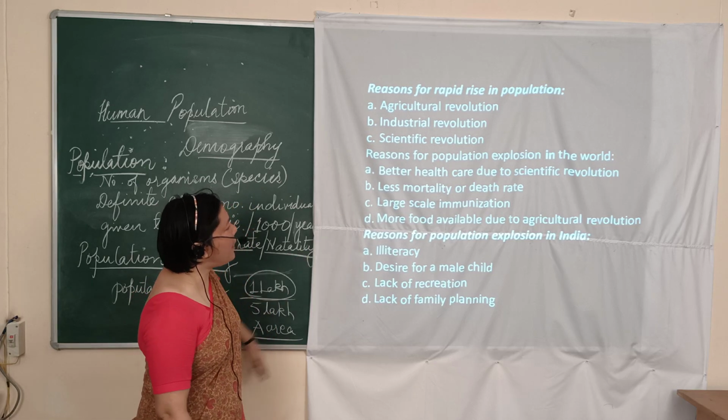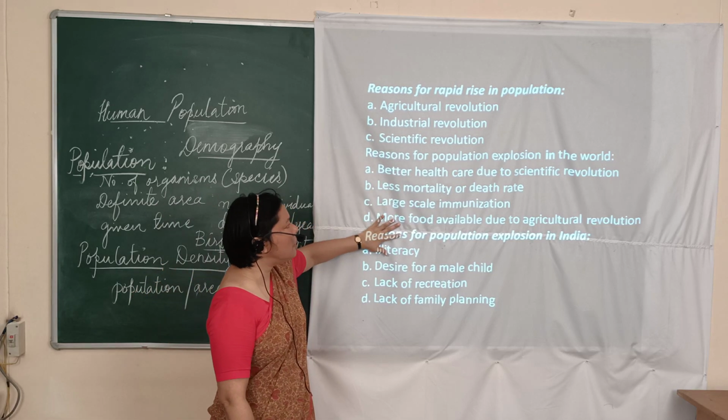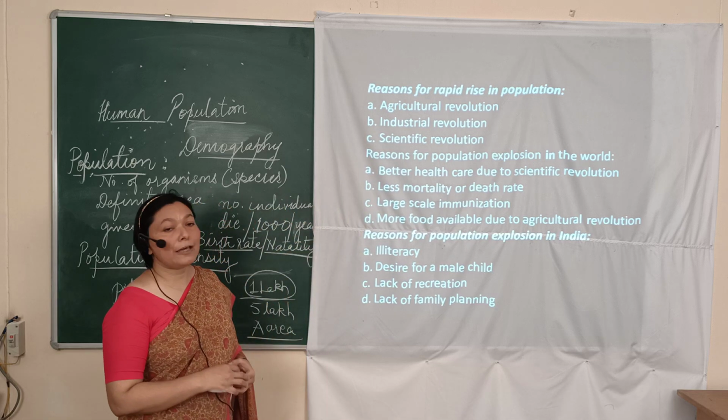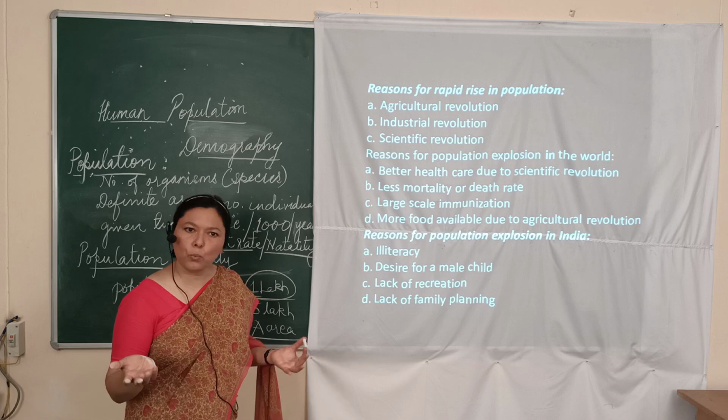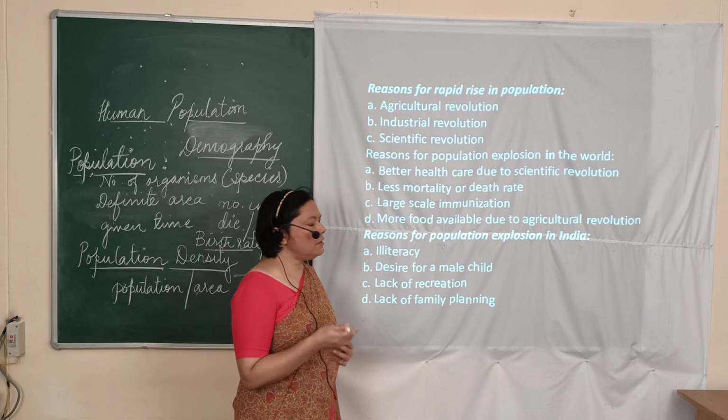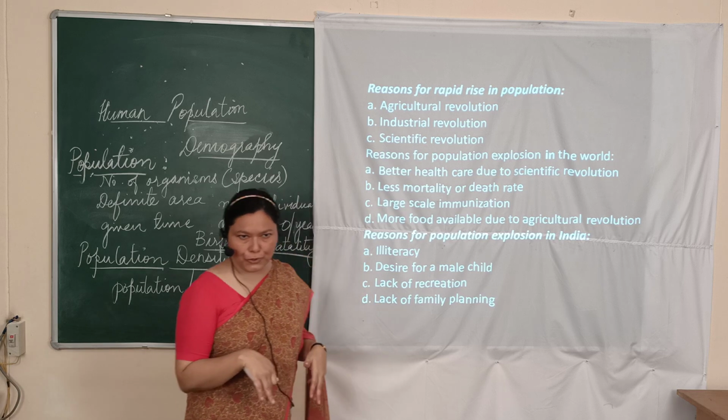As a result, all these reasons, all four put together, help to increase the explosion of population in the world. Now let us see what happens in our own country.